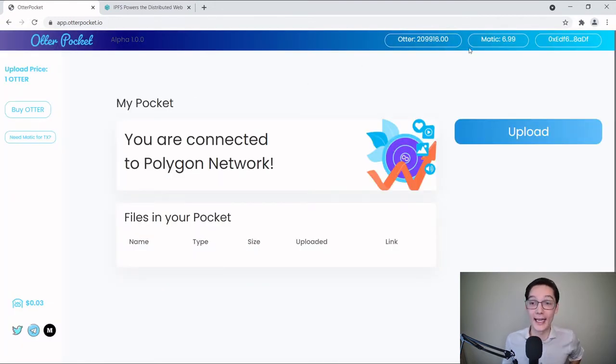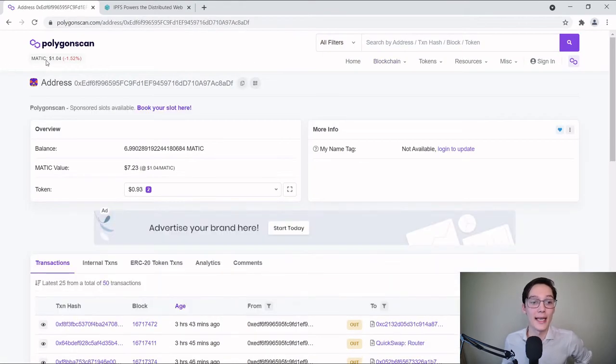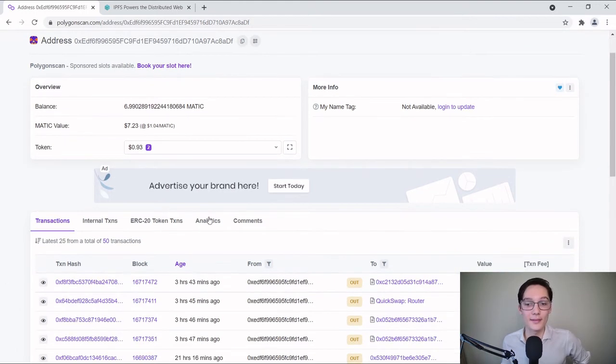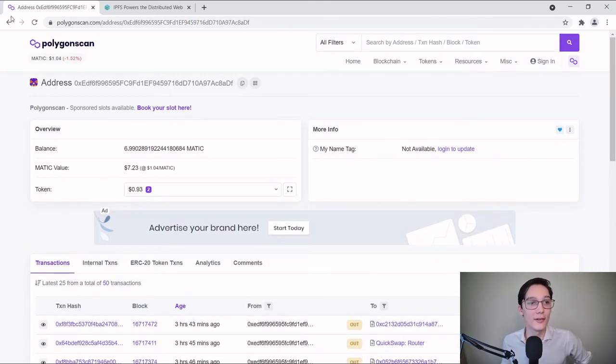And we're going to see, it can now see our balance of Matic, which is what we said is the currency of the Polygon network to pay for transactions. This is our address. So if we were to click on this, it would take us to our address on Polygon Scan. Or because blockchain is this public ledger, we can see all of our transactions, which you can see my transactions for this wallet.